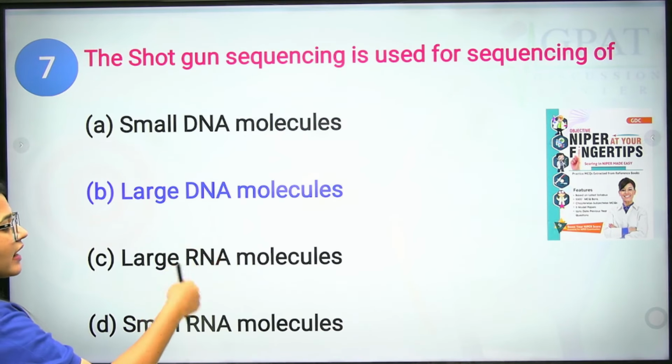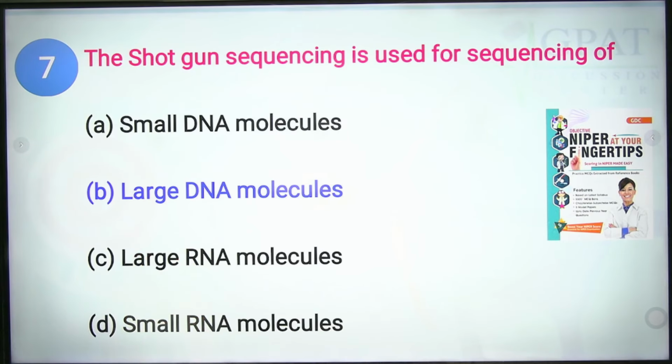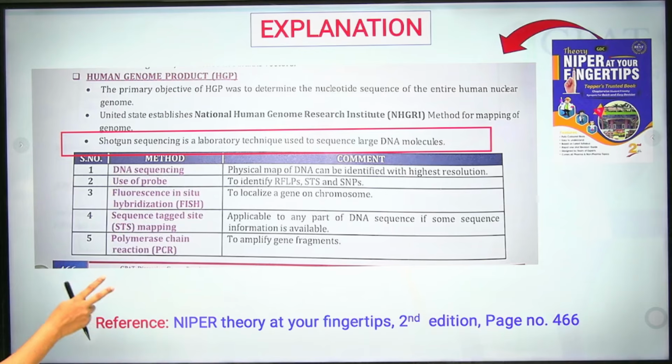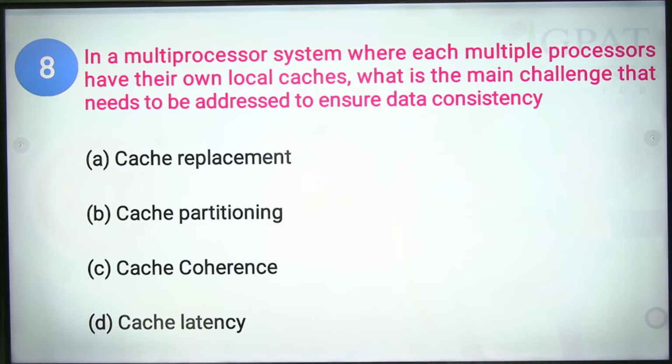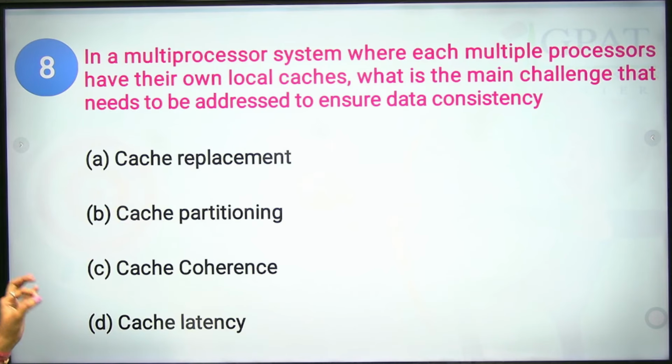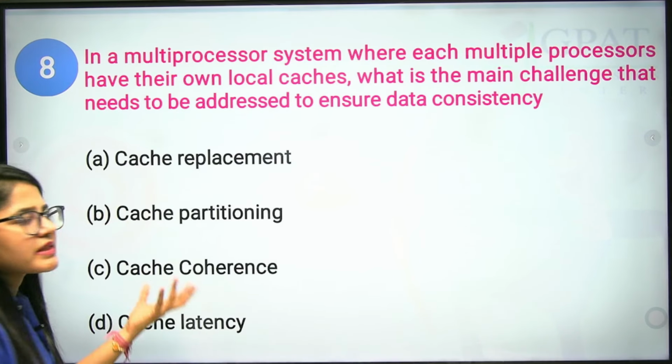Clear? Here we have RNA. So RNA has no role in this particular method. Okay. Now, question number 8. In a multiprocessor system where each processor has its own local cache, which is the main challenge that needs to be addressed to ensure data consistency?